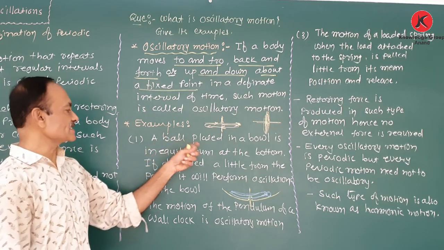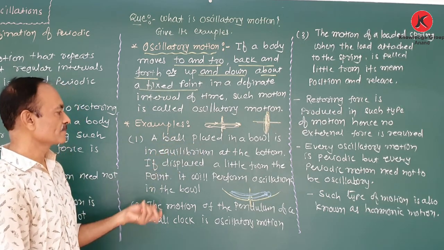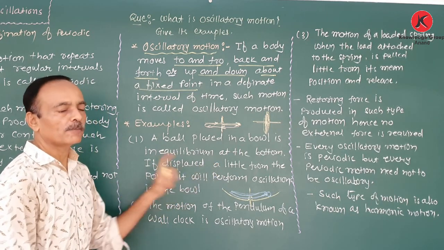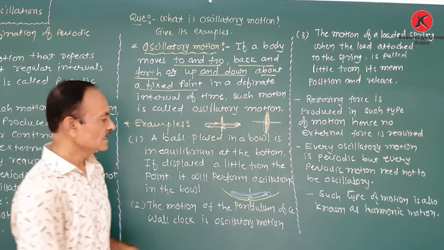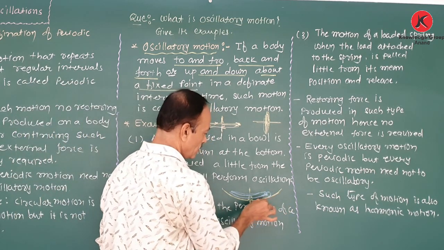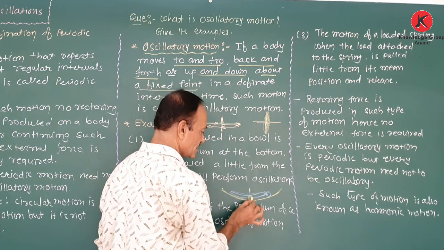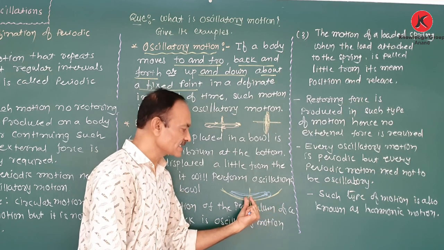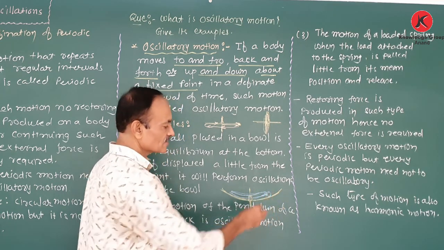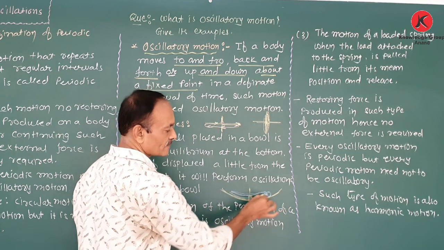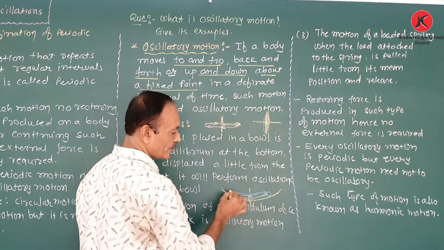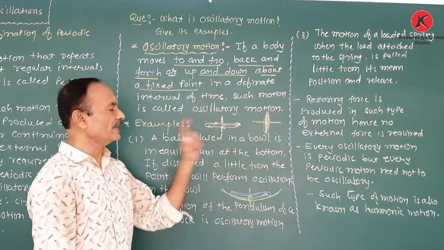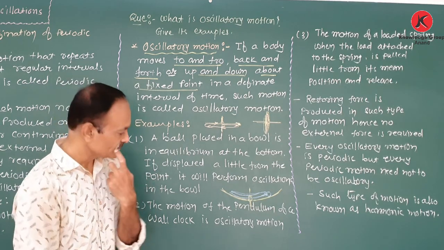Now, a ball placed in a bowl is in equilibrium at the bottom. If displaced a little from that point, it will perform oscillatory motion. There is a bowl. In this bowl, one ball is in equilibrium position at the bottom. Now we displace it a little from its equilibrium position and release. So this ball repeats its motion about the mean position, to and fro, in a definite interval of time. So this motion of the ball is known as oscillatory motion.